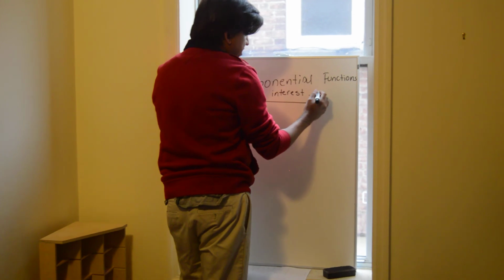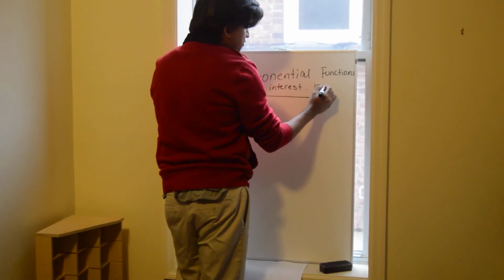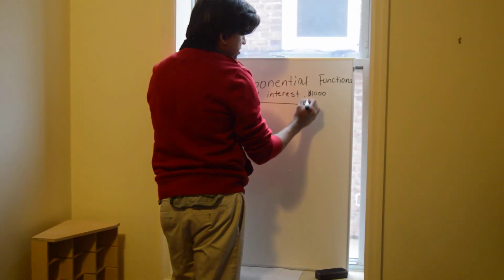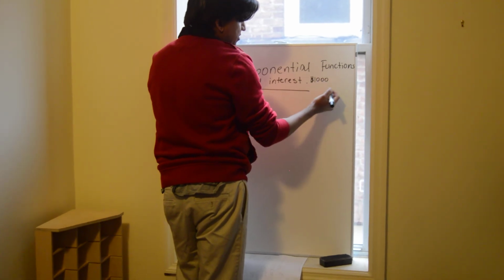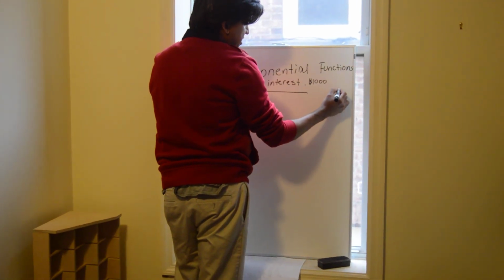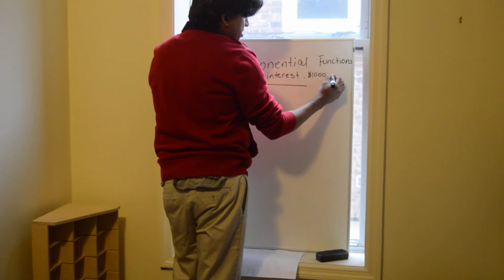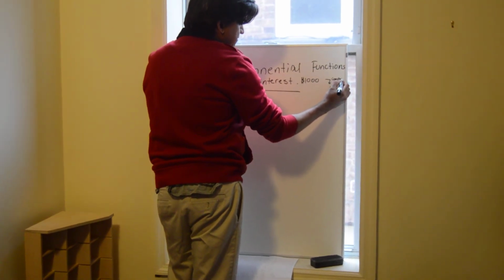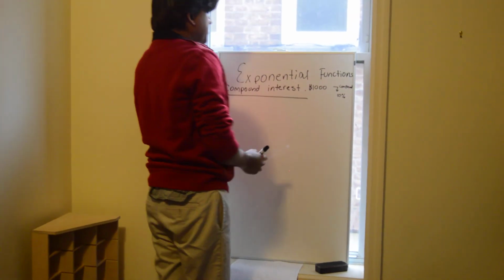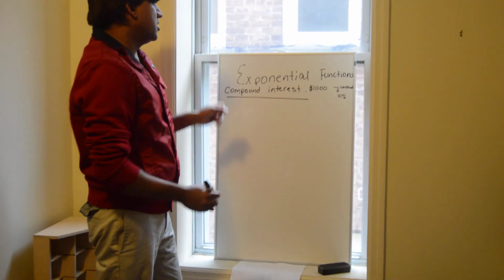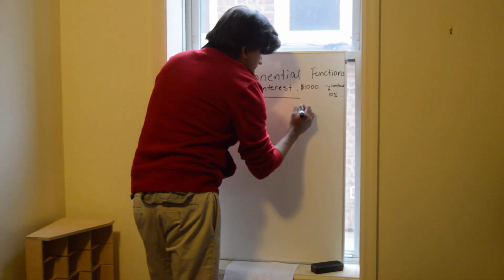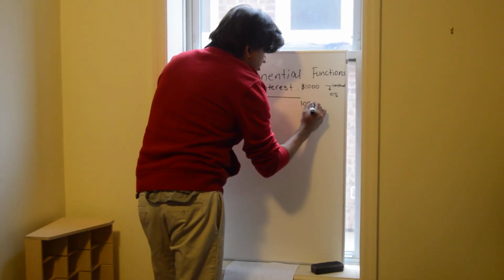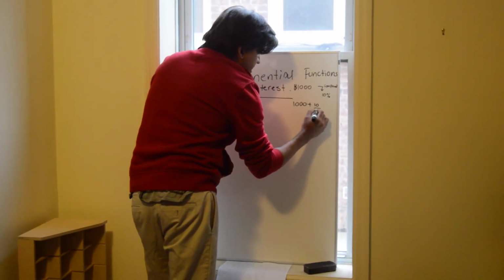So let's say if you start out with $1,000, right? And then they're giving you, let's say, 10% on this every year, compounded. Right, so compounded interest. So you invest 1,000, the next year you'll have 1,000 plus 10% of 1,000.